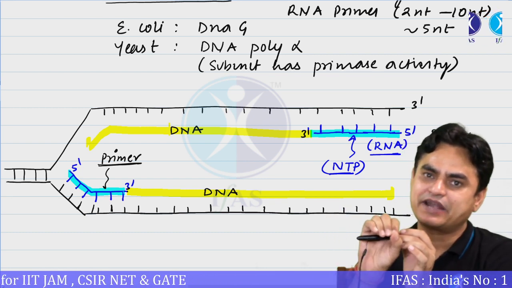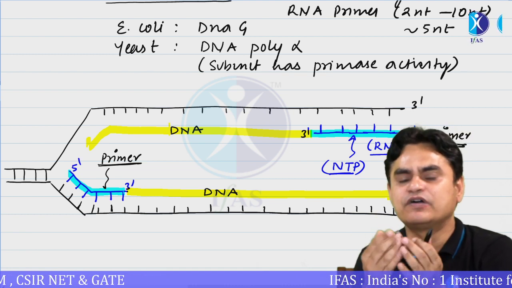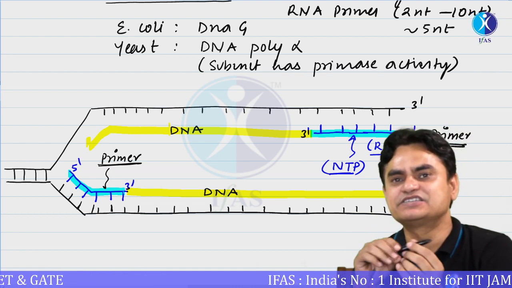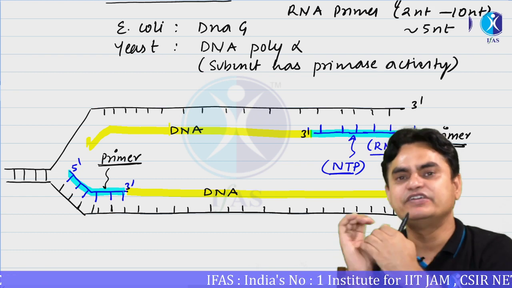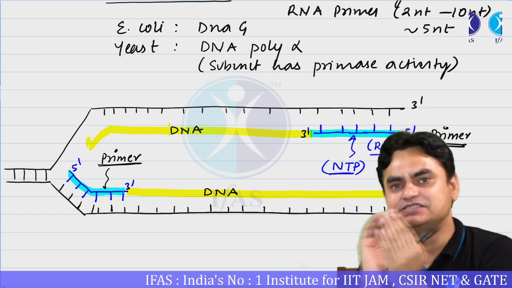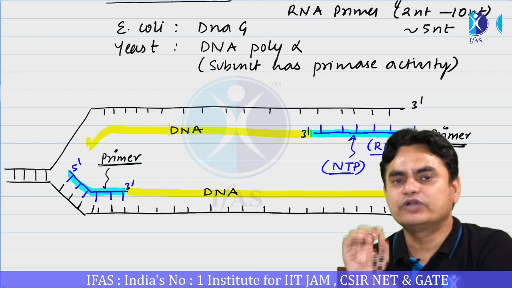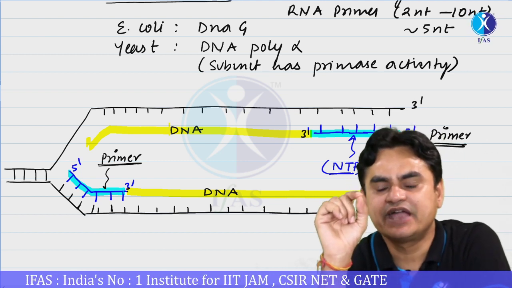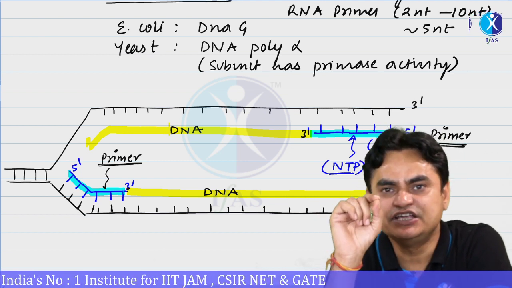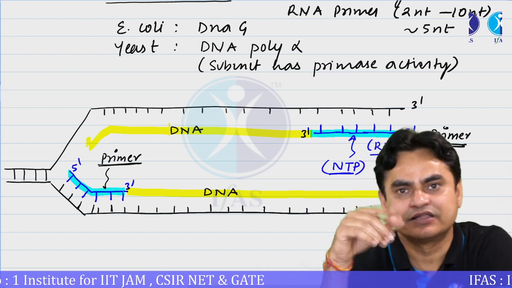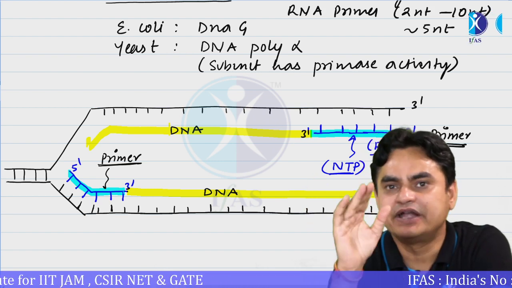It can move in a backward direction, but when 5 to 6 nucleotides are synthesized, all these nucleotides remain within the active site of the enzyme and it cannot backtrack. So if some wrong nucleotide gets incorporated during the initiation process, it cannot be proofread by a DNA polymerase.